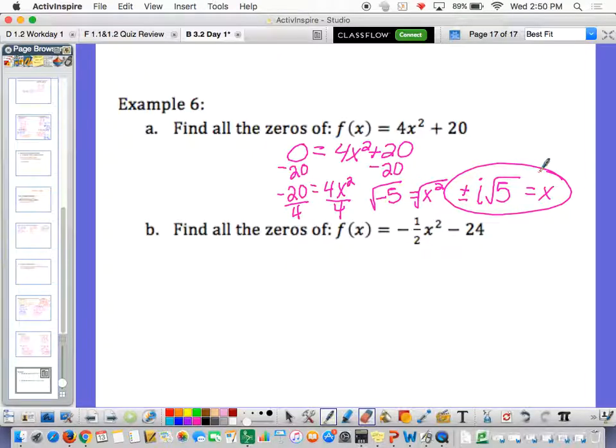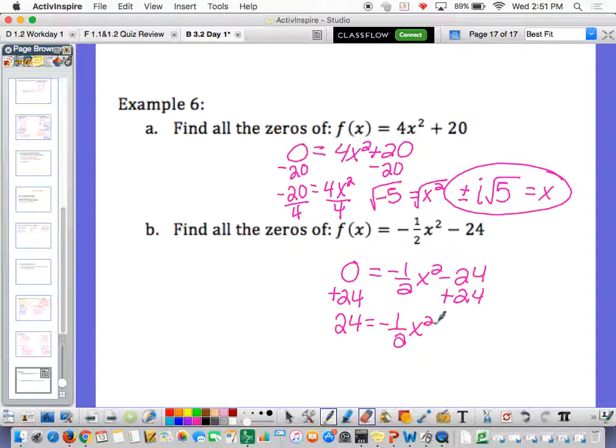All right, one more. So we have 0 equals negative 1/2 x squared minus 24. I would add 24, add 24. So 24 equals negative 1/2 x squared. Let's multiply this by negative 2, negative 2. Negative 48 equals x squared. Square root, square root.